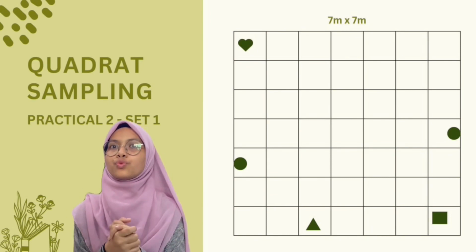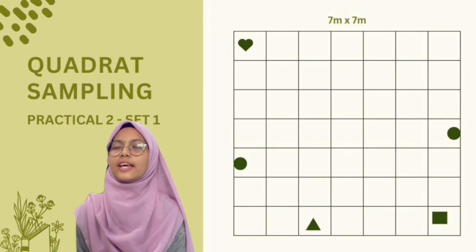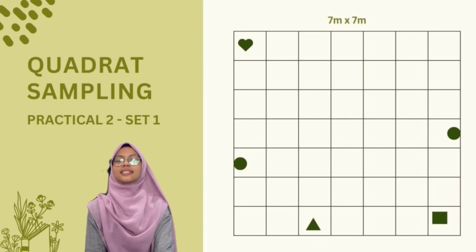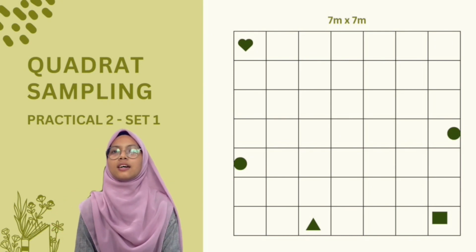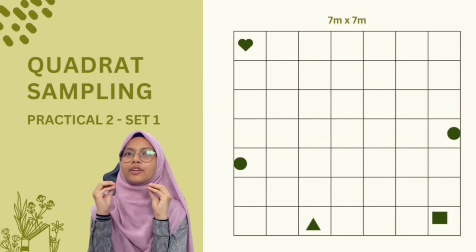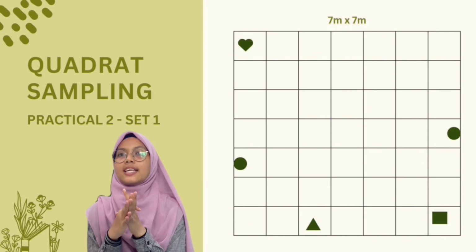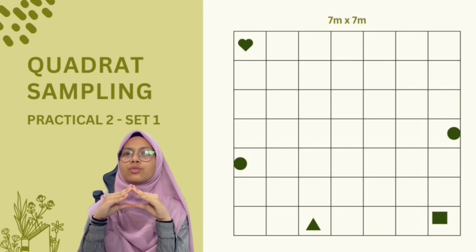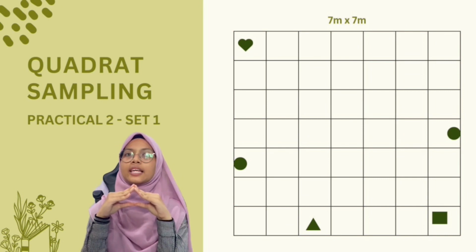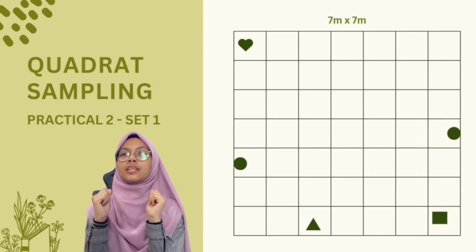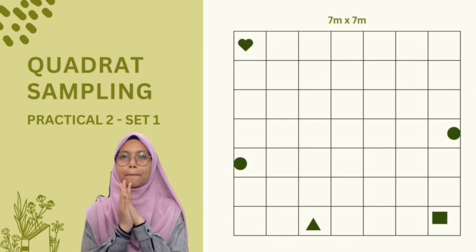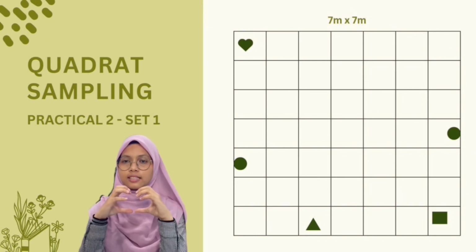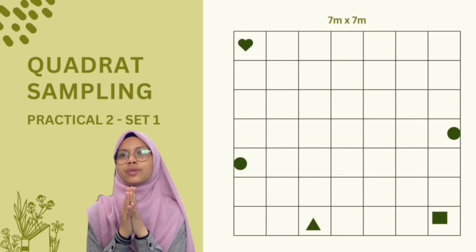Here are our quadrant sampling results. We made two sets. For the practical two set, different shapes refer to different types of plants. And see the observations. The second one refers to the Neobalanocarpus hemi, which has two, and then the triangle refers to the Shorea ovalis, and then number 3 Adenanthera pavonina, and the left one is the Terminalia catappa. So only the Neobalanocarpus hemi, the second one, has two species.